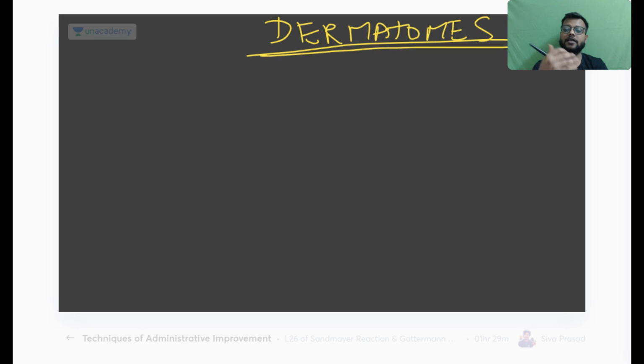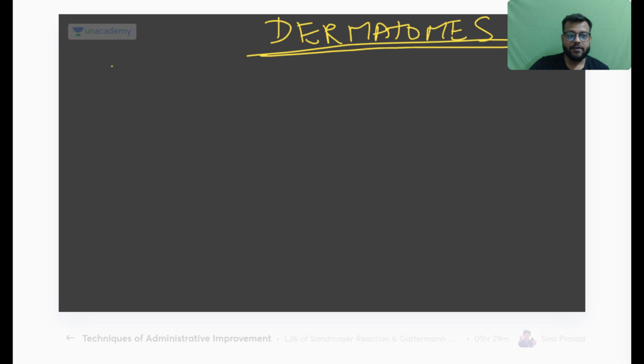How will you test that the L5 nerve root is affected? Because pain will be sciatica-like, lower back ache, radiating neurological pain at the hip, knee, leg, and there will be muscle weakness. All this is there, but how will you identify that it is L5?